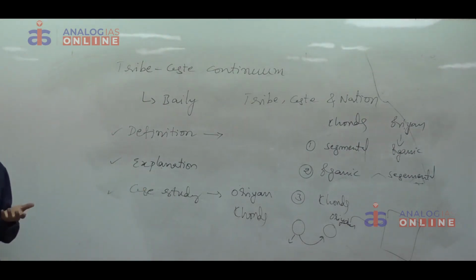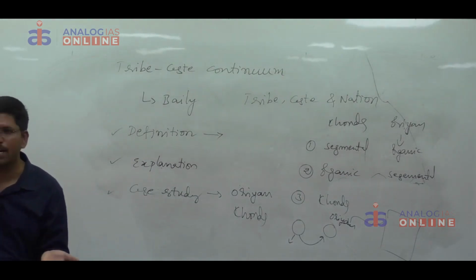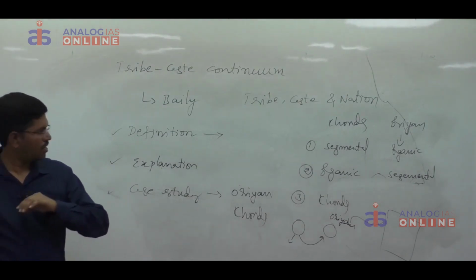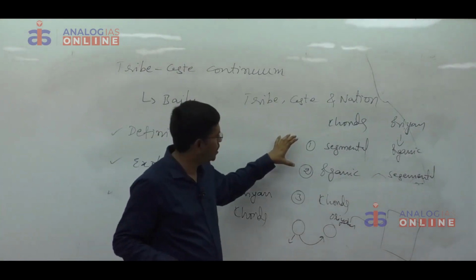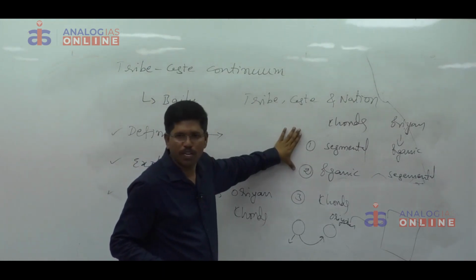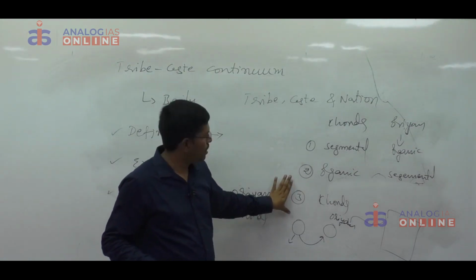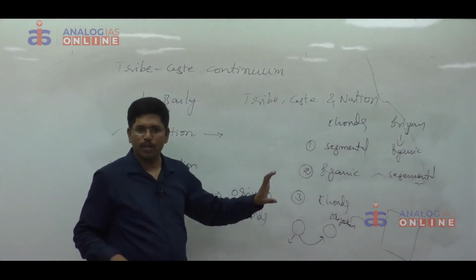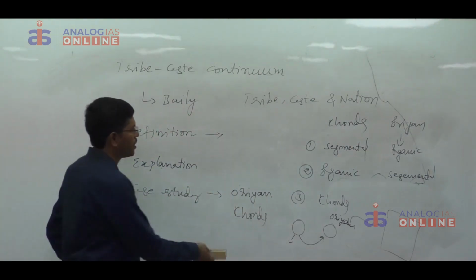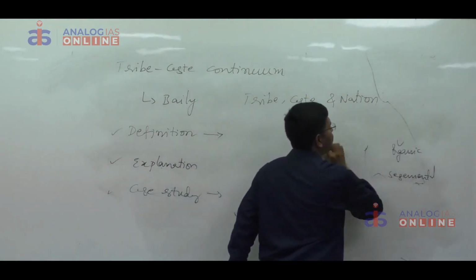Sometimes a question may be asked, there is neither a pure tribe nor a pure caste, both spatially as well as temporally. When the question is asked so, the first two dimensions indicate that there is neither a pure tribe nor a pure caste spatially. The third dimension indicates there is neither a pure tribe nor a pure caste temporally. Okay. This is about the Tribe-Caste Continuum. What is the relevance of the Tribe-Caste Continuum?